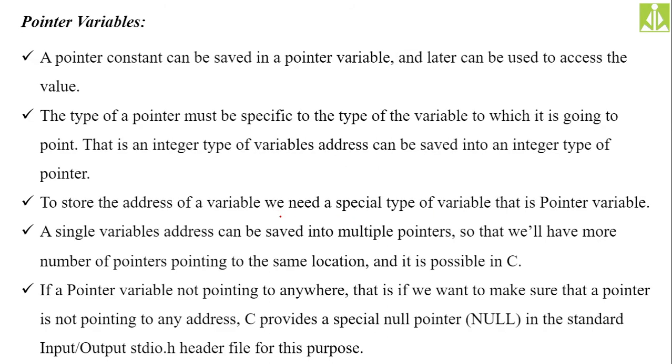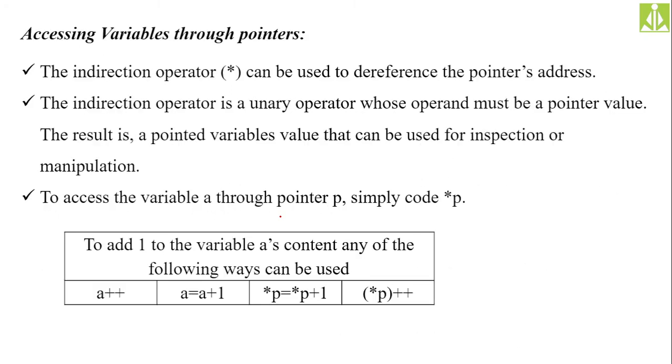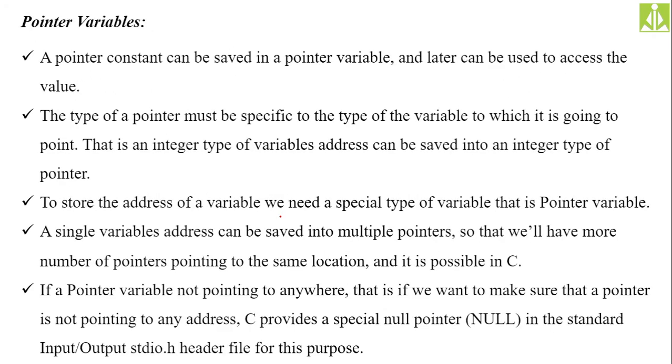Okay, so for the pointer variable, we said to declare a pointer variable we use the asterisk operator. You just suffix the type name with this asterisk symbol to get the pointer variable declared.